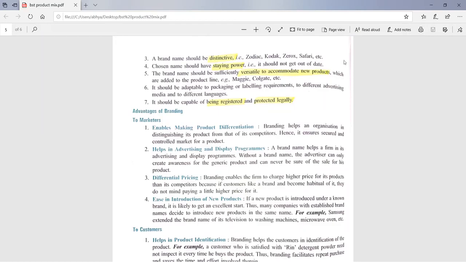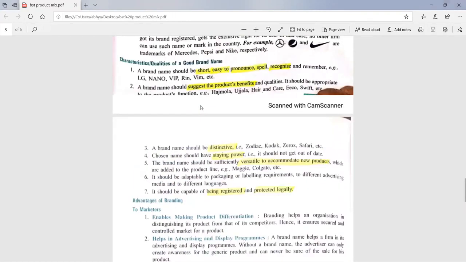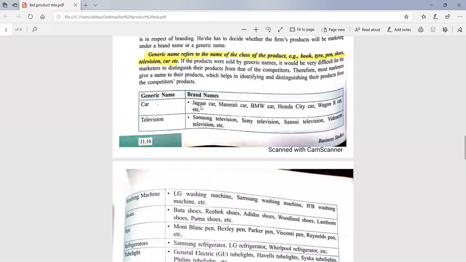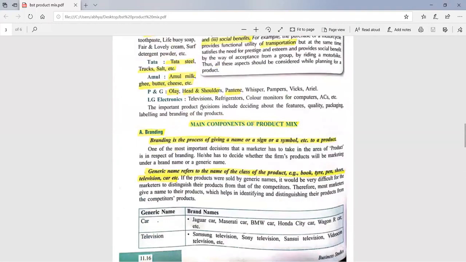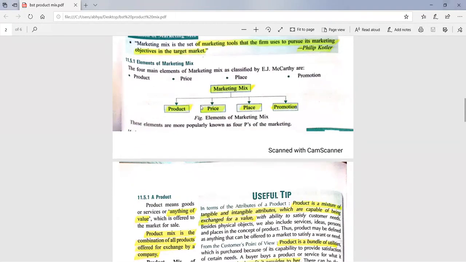Okay, so today we'll be stopping here. The last topic of branding is left, that is the advantages of branding. We'll start class tomorrow with this topic. Okay, so today we have done only two topics. The first was the marketing mix, the concept of marketing mix. I told you that four variables are there in this concept of marketing mix: product, price, place, and promotion.